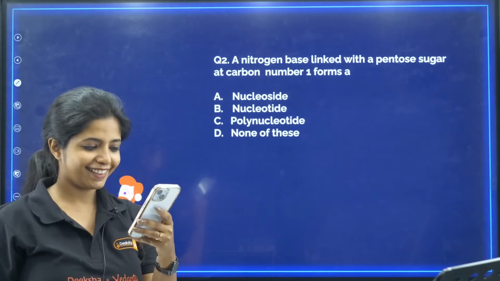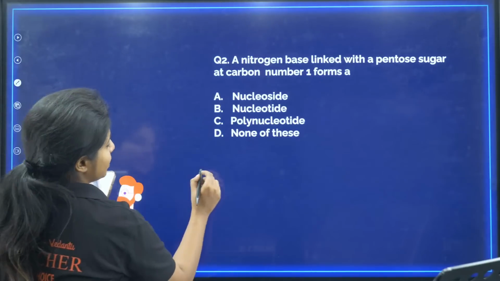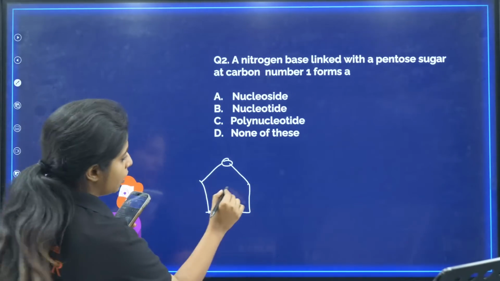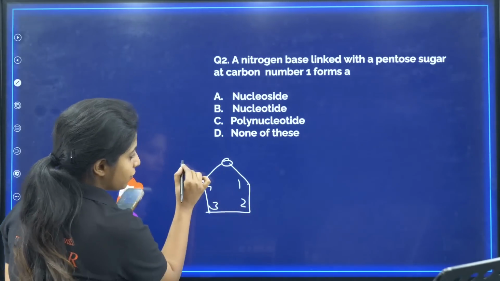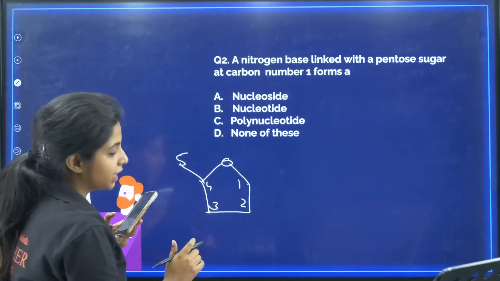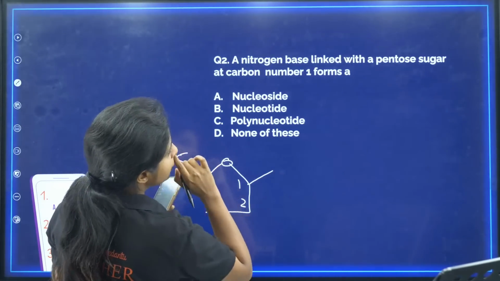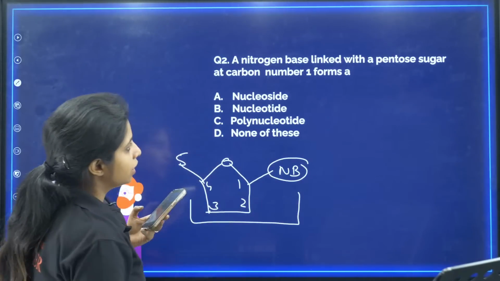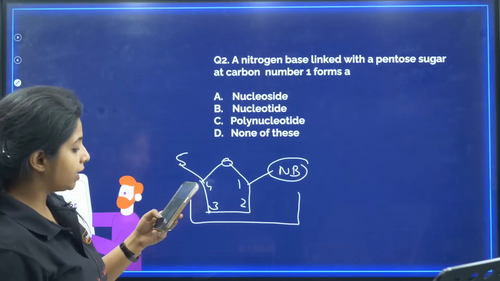Oh my god. Thanks. Okay, so basically my dear children, you have a pentose sugar like this. Pentose means 5-carbon sugar. 1, 2, 3, 4, and the 5th carbon is outside because it wants to be outside. Now on the first carbon you have what? A nitrogen base, NB. What do you call this structure? Nucleoside, nucleotide, polynucleotide, none of this?